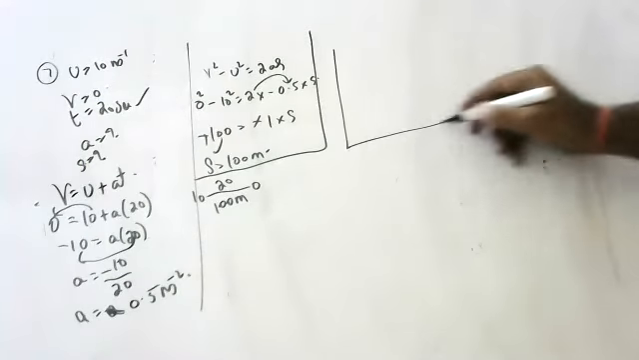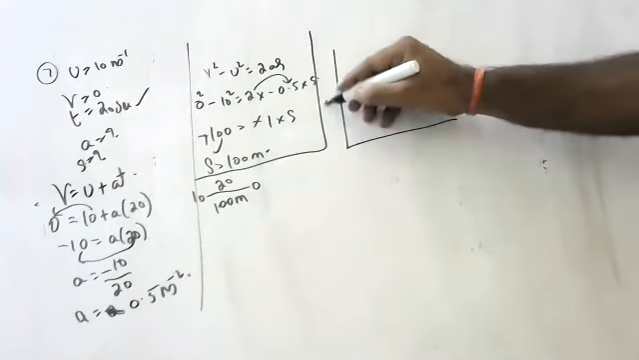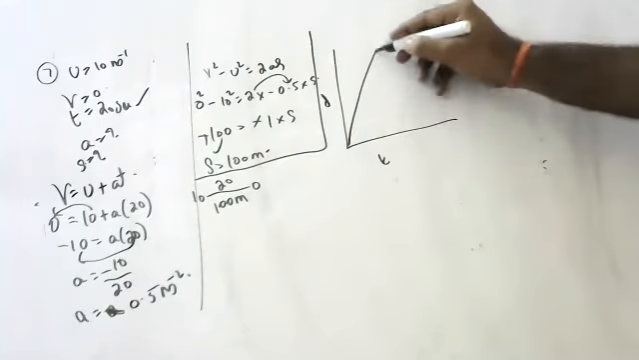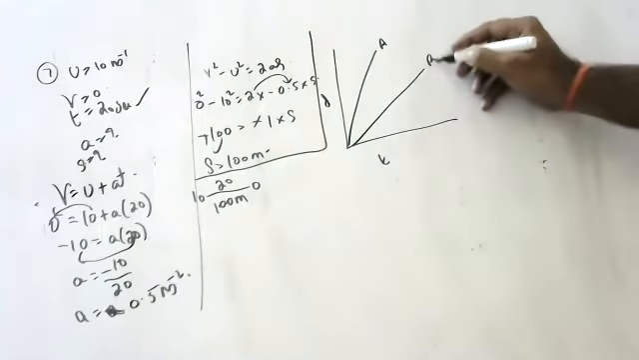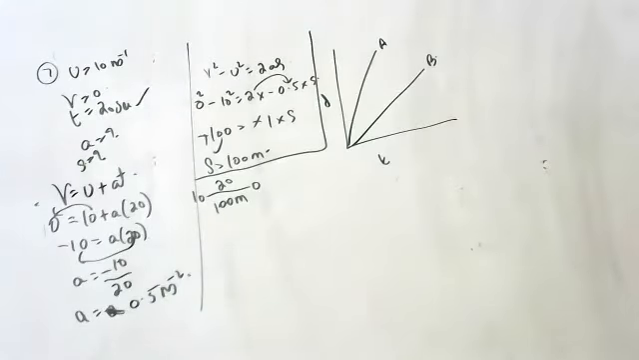Children, I'm giving two graphs. Just see here. This is a distance time graph. This is graph A, this is graph B. Which of the following is moving with greater speed? Anyone, children?